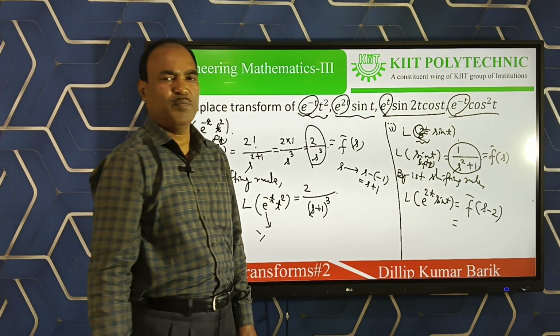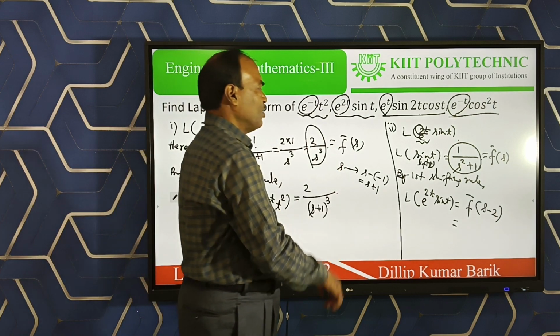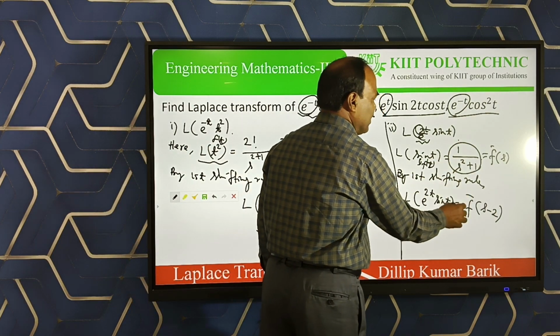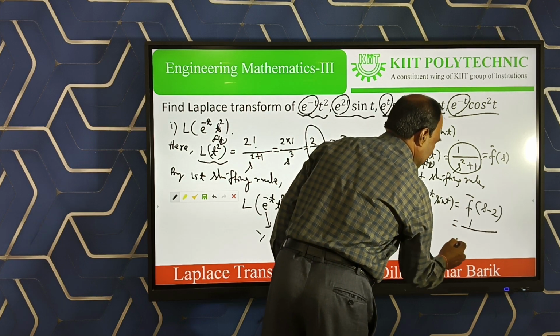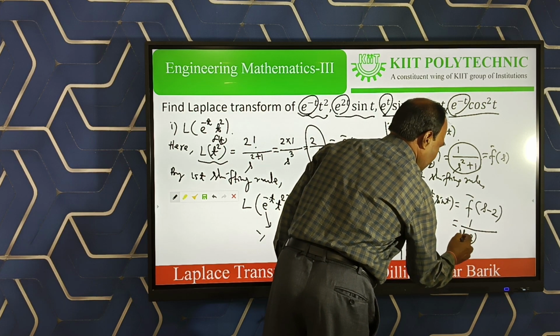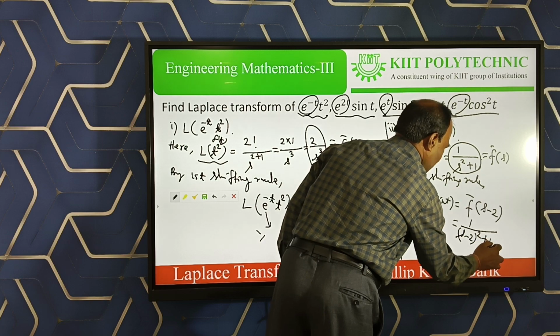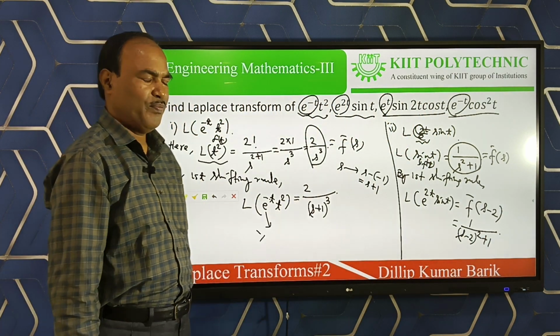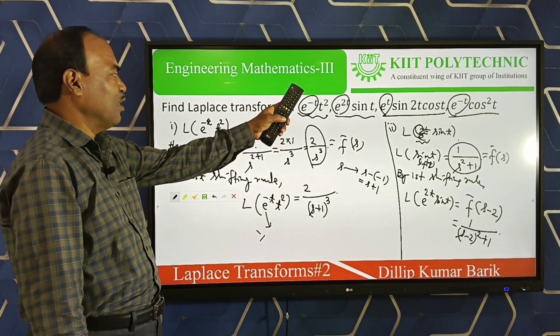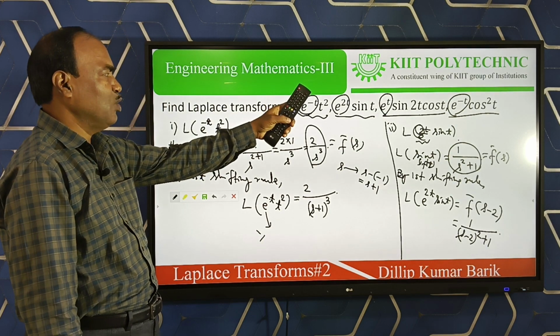Either maybe numerator, maybe denominator. Here in the denominator, s square changes to s minus 2 whole square, and everything else remains the same: s minus 2 whole square plus 1. So no need to simplify further. This is the answer.